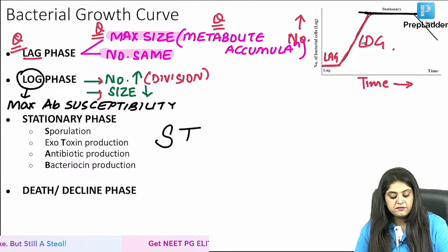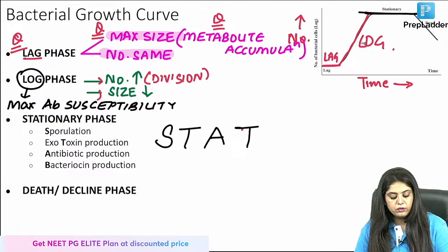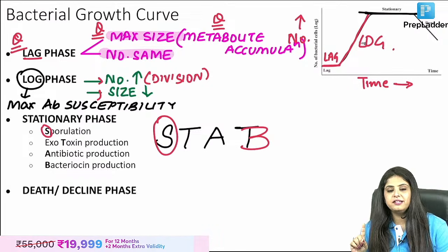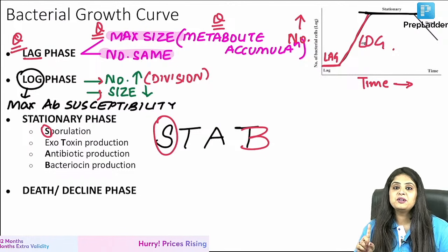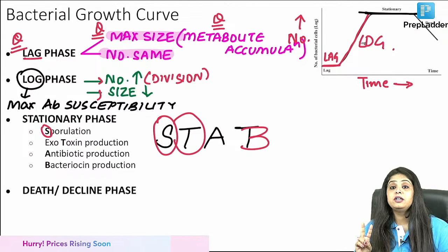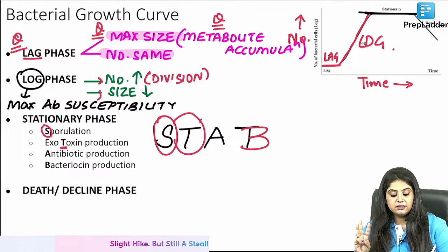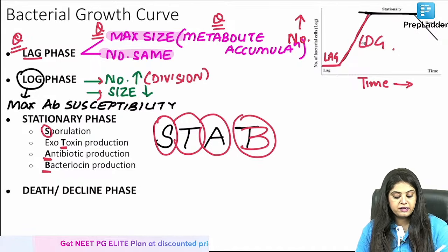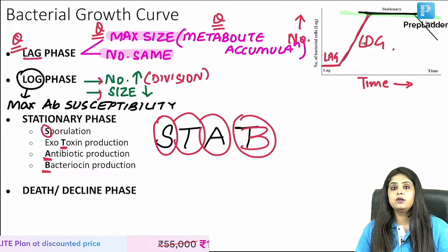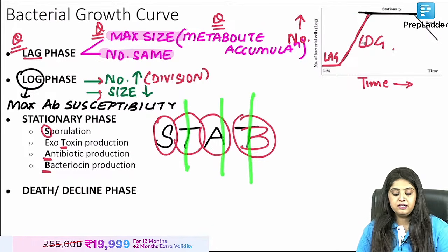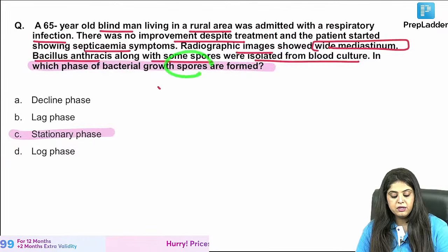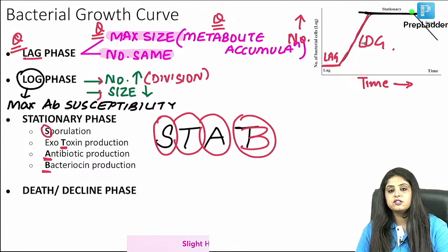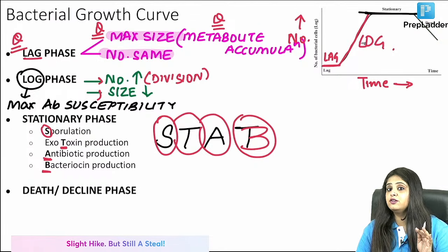So in stationary phase, the way you write stationary, I'm just going to convert it, and 4 things happen in stationary phase. Number 1, the bacteria decides let's rest. That is going to be sporulation. Second is going to be exotoxin production. Third is antibiotic production, and fourth is bacteriocin production. So it has now decided to sit at one place and produce a lot of things like toxins, antibiotics, bacteriocin, spores, and that is the question that came. Spore formation occurs in which phase? Stationary phase, and that finally leads to the death phase. This is exactly what happens in your GTs also.